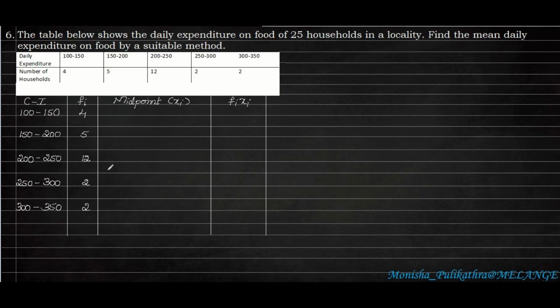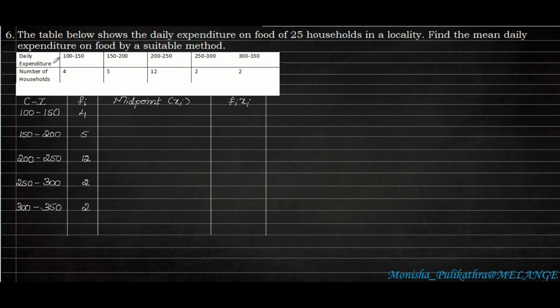Moving on to the sixth problem. The sixth problem is: the table below shows the daily expenditure on food of 25 households in a locality. Find the mean daily expenditure on food by a suitable method. Okay. So we need to find out how much amount they will be spending altogether by all 25 households. The average of the spending or the expenditure of all the 25 households on food.